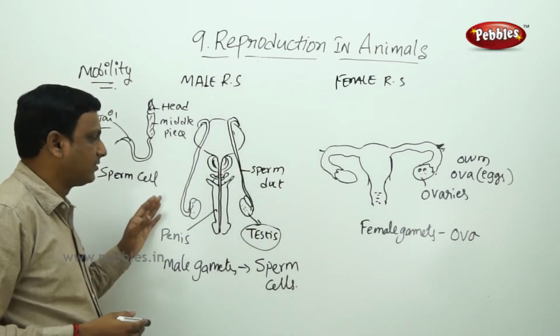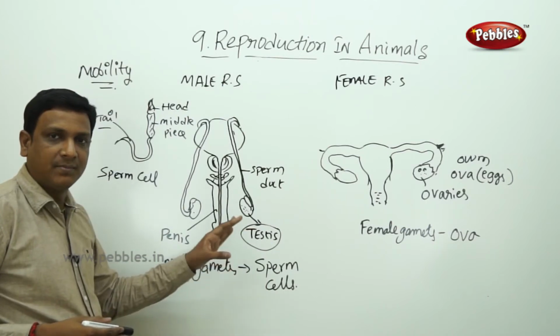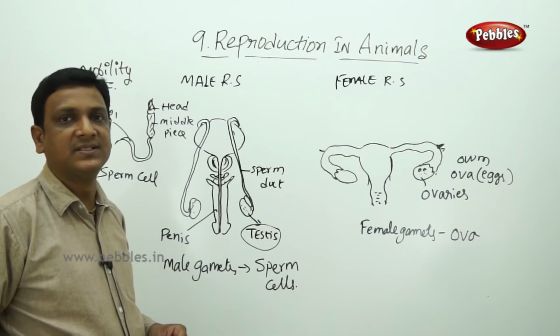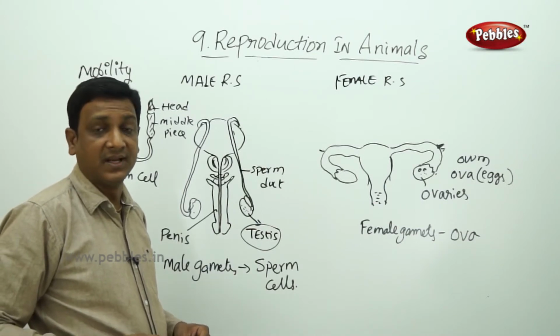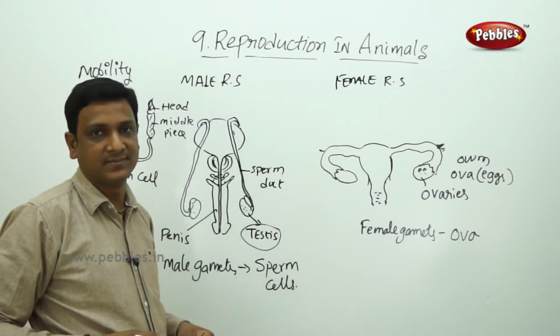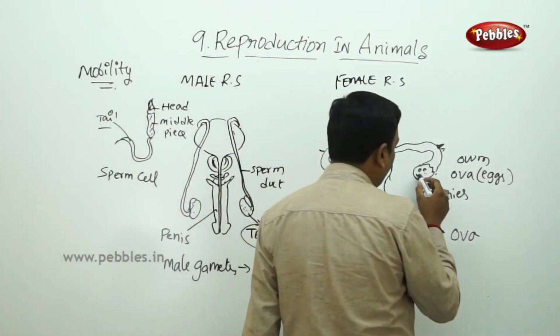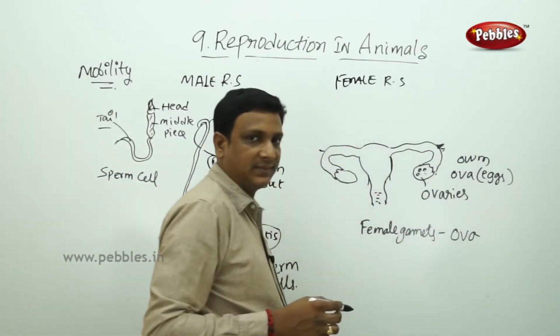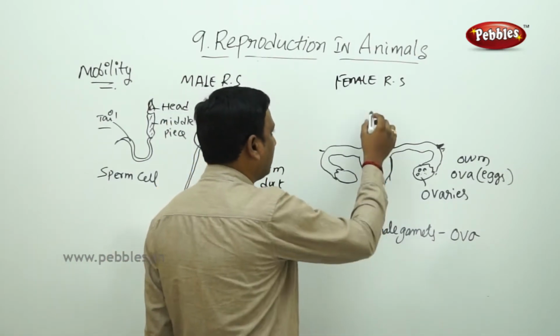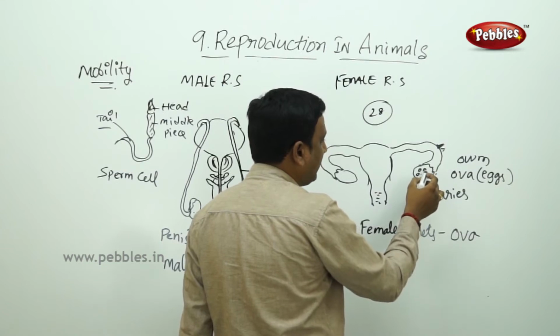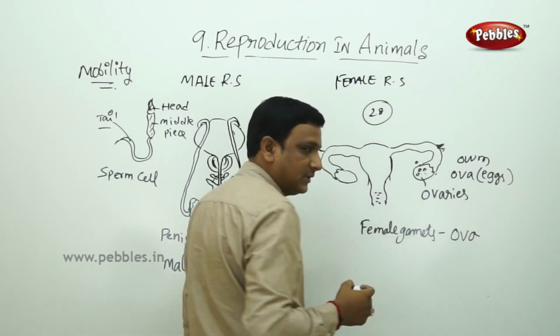See, in the male reproductive system, the testis can produce the sperm cells in large number. Millions of sperm cells are released at a time, and the sperm cells are very small in size. Whereas the ovaries produce only one ova per month. In a cycle of 28 days, the ovary produces one ova.